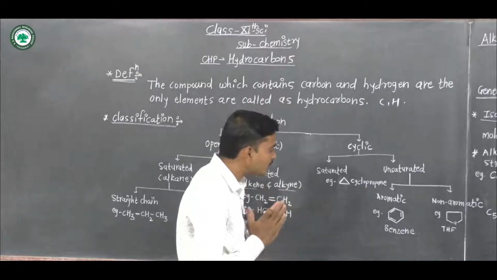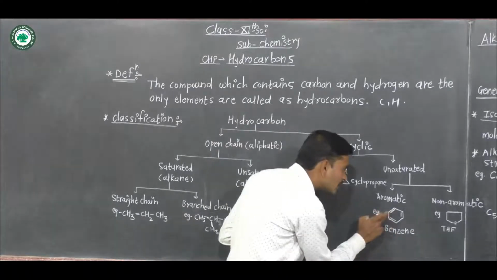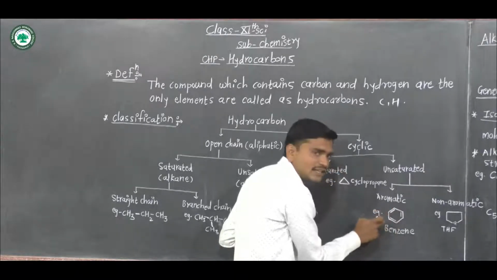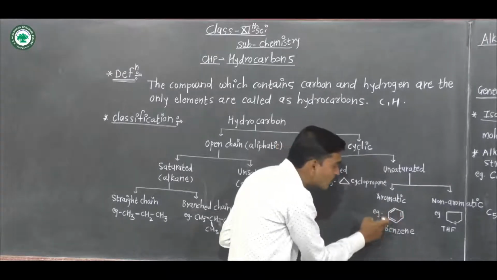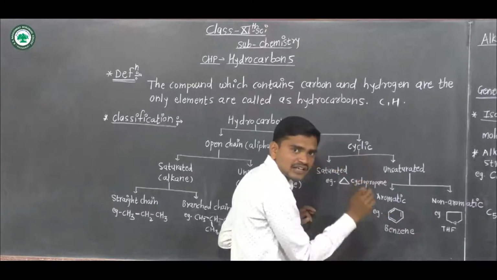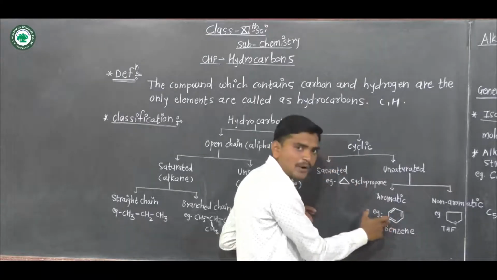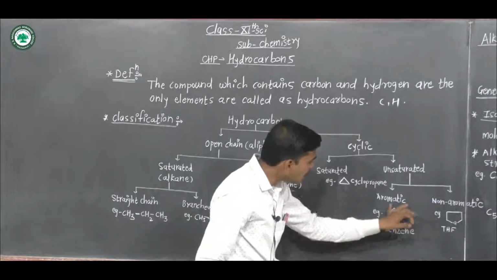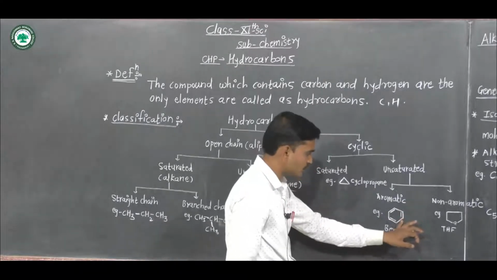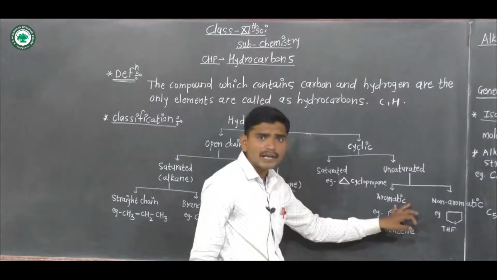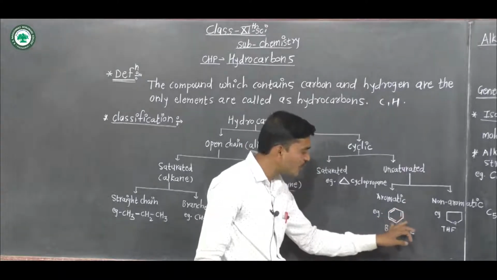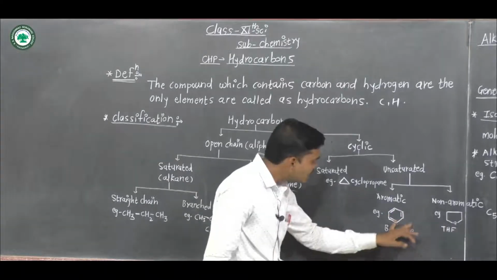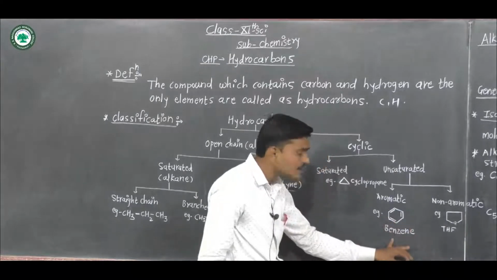It means alternate double and single bonds are there. If alternate double and single bonds are present in the compound, it is called fully conjugated. This compound obeys Huckel's rule. An example of an aromatic compound is benzene.